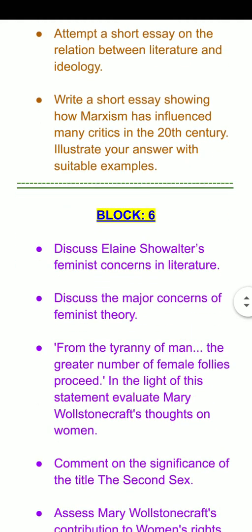Next is, write a short essay showing how Marxism has influenced many critics in the 20th century. Illustrate your answers with suitable examples. This is a bit lengthier question because we have to write an essay, though a short essay. We have to elaborate what Marxism is, how Marxism has impacted and influenced several critics, and also support the answer with suitable examples. So a bit lengthier question, so to say.